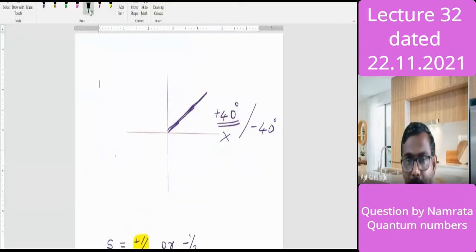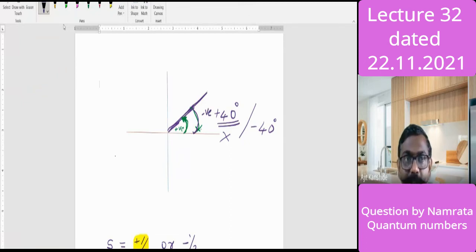We measure the angle from the x-axis to that segment, the x-axis to that radial vector. Suppose I measure the angle from that segment to the x-axis, the direction is different. So generally we measure the angle from the x-axis to the segment, whether it's the first quadrant or anywhere. So this angle from x to the segment is positive, and from the segment to the x-axis, it is negative.